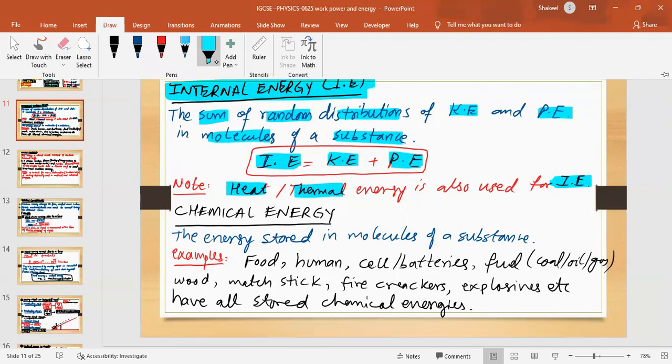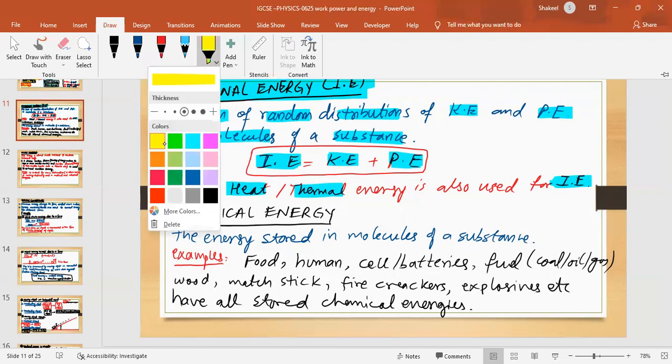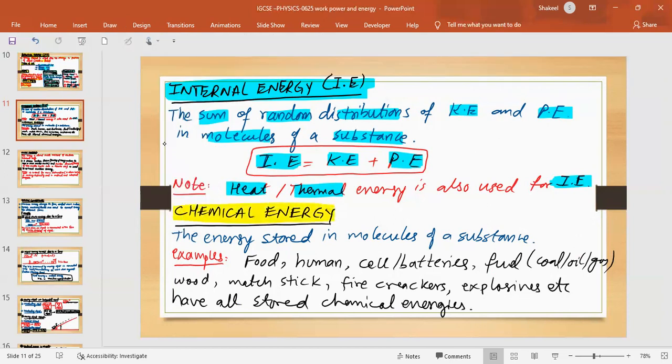The next important energy is chemical energy. Chemical energy is the energy stored in molecules of a substance. The examples are food, humans like ourselves, cells, batteries that we use in remote controls, in mobile phones and all that, even in a car battery.